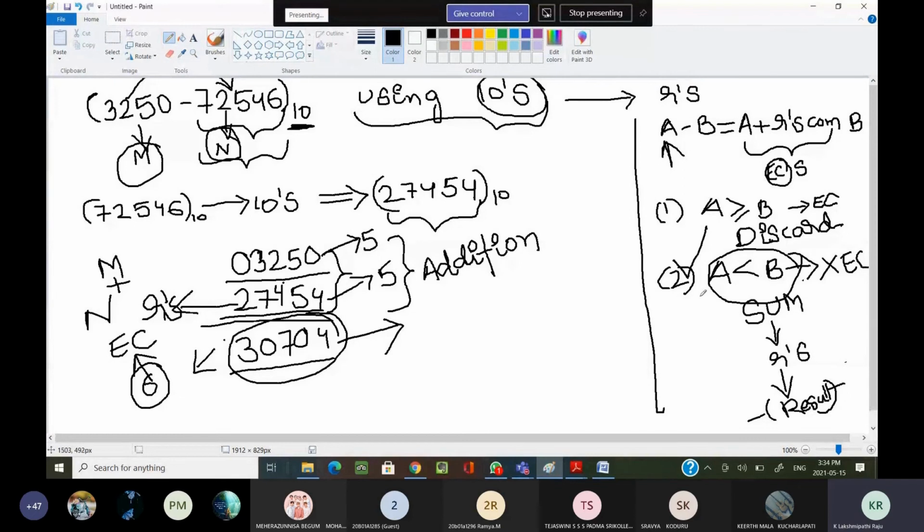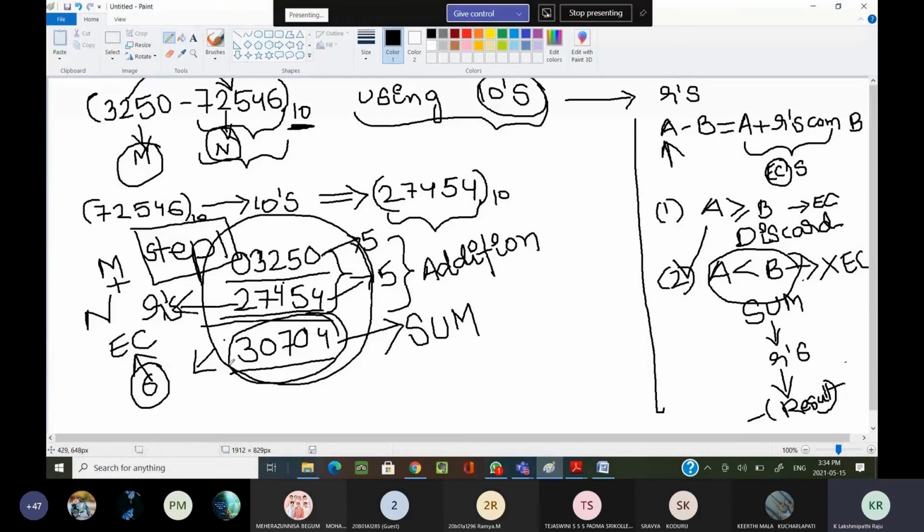Now, here is case 2, A is less than B, and what do we have to do? Once again, I have to calculate the sum, the result which is obtained in step 1. Up to now we have completed only step 1. What have we written in step 1? We have added the minuend with the r's complement of the subtrahend. And we are checking the result whether we are getting any end carry or not. In this case, I don't get any end carry. Now, this comes under case 2.